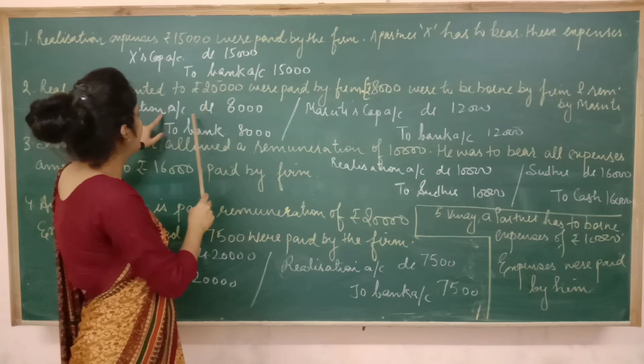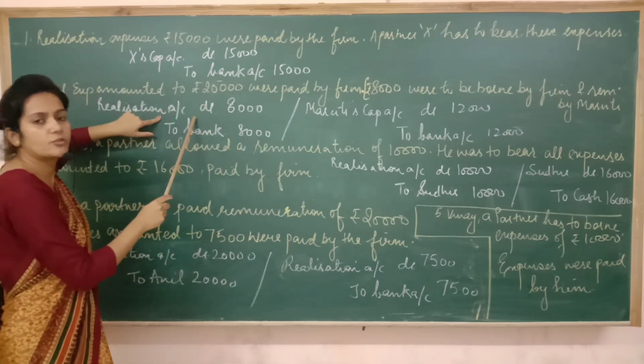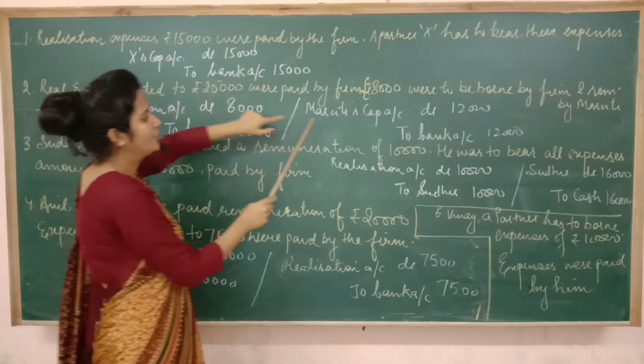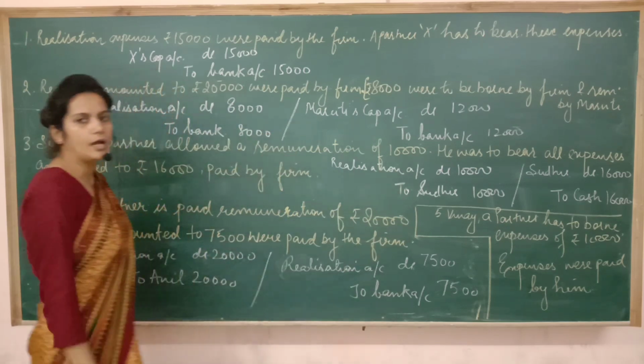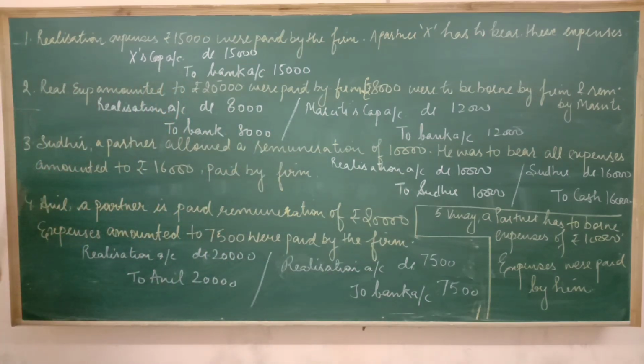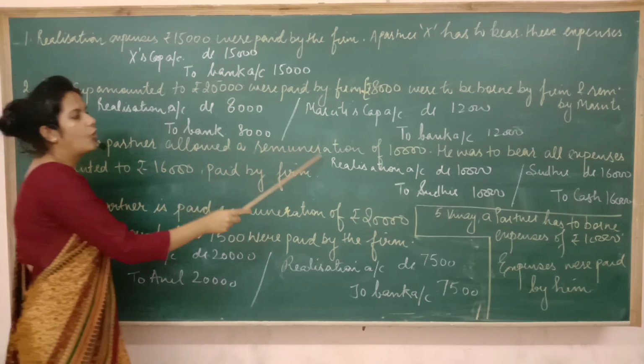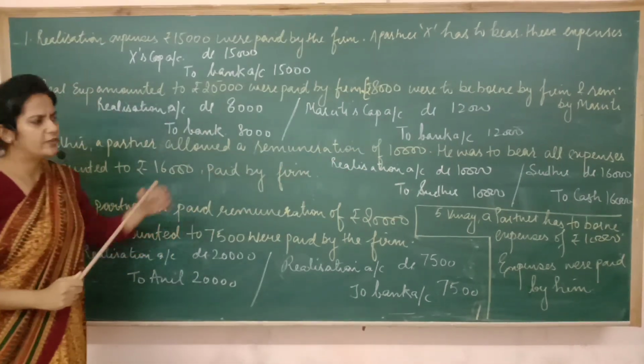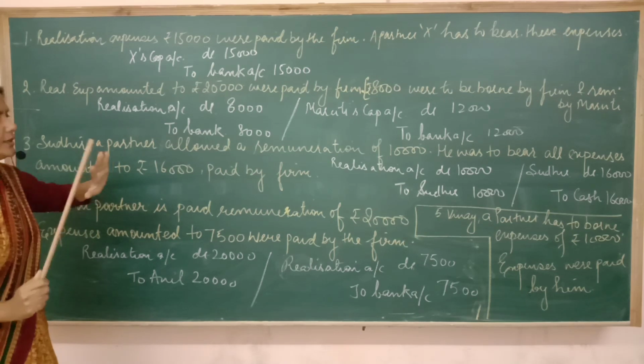So we can't debit realization account because this is not the firm's responsibility. We have to debit Maruti's capital account. Third, Sudhir, a partner, is allowed a remuneration of 10,000. First of all, we'll read it till here only.